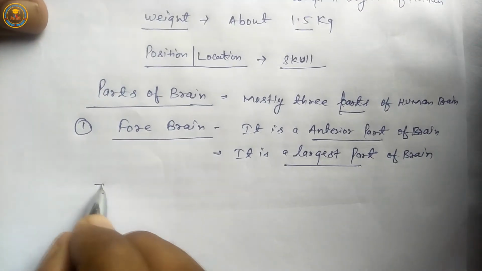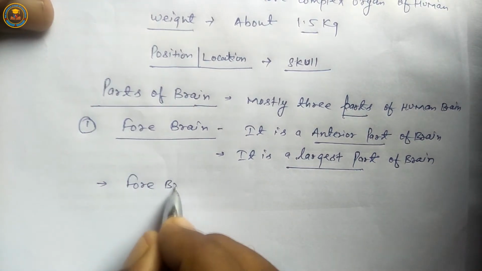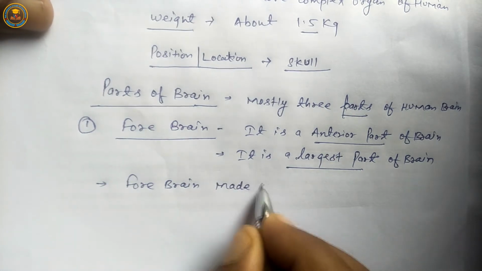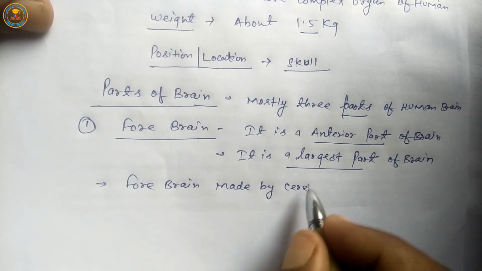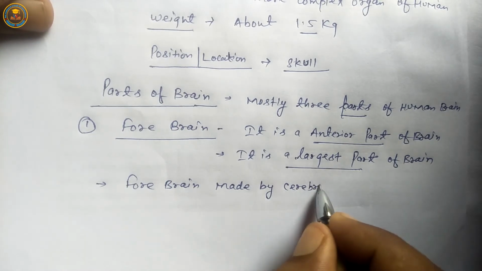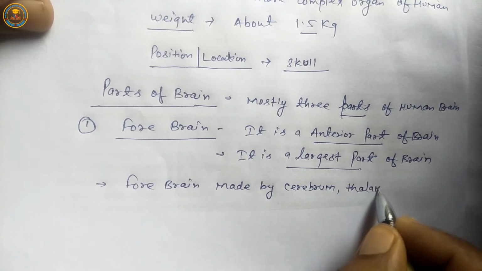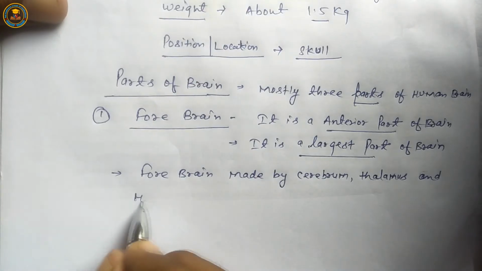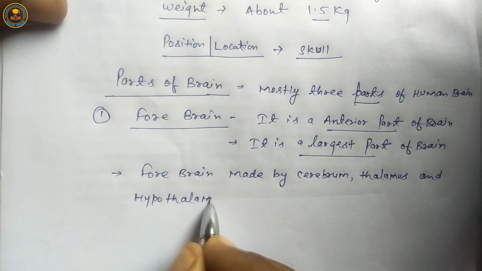Next is forebrain. It is made by cerebrum, thalamus and hypothalamus.